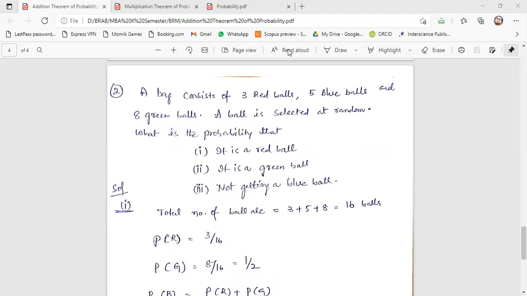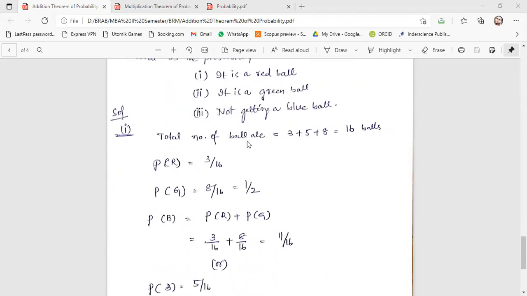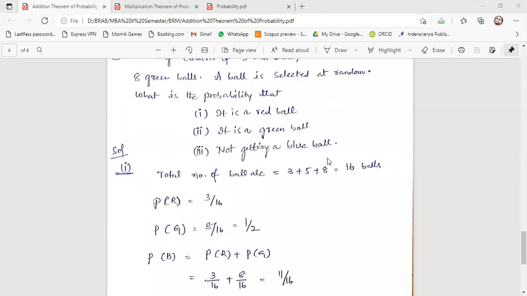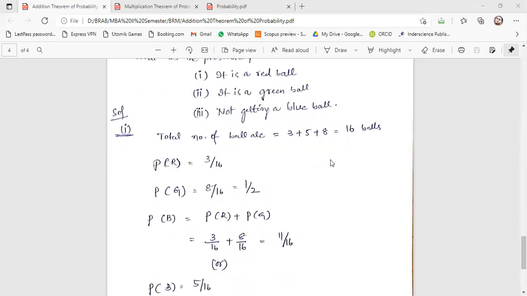Correct. And next is the probability of the green ball. How many green balls are there? 8 green balls, sir. Uh, I'm not able to see the question, sir. Is the screen not visible to you? I can see only the solution, sir.